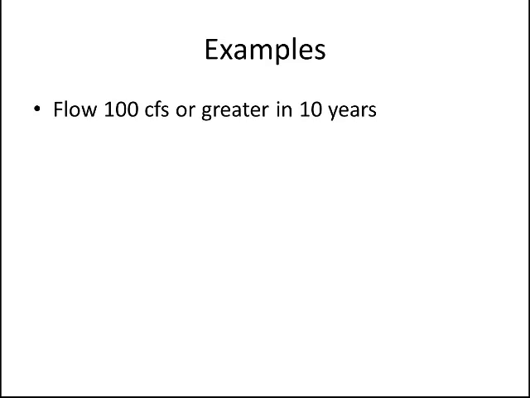So I'm hoping that I'm interrupting you probably while you're thinking about it. What we want to do is look at our table and find all the years that have 100 CFS or greater, right? And so we'd look through the table here and we'd count up the number of years that we have, right? And it looks like we've got 10 years of data. And we've got 3 years that have flow greater than or equal to 100 CFS, right? And so in this case, the probability of that occurring given our data set is simply 3 over 10, right? It's a 30% chance of happening. Okay, so let's go to the next example here.